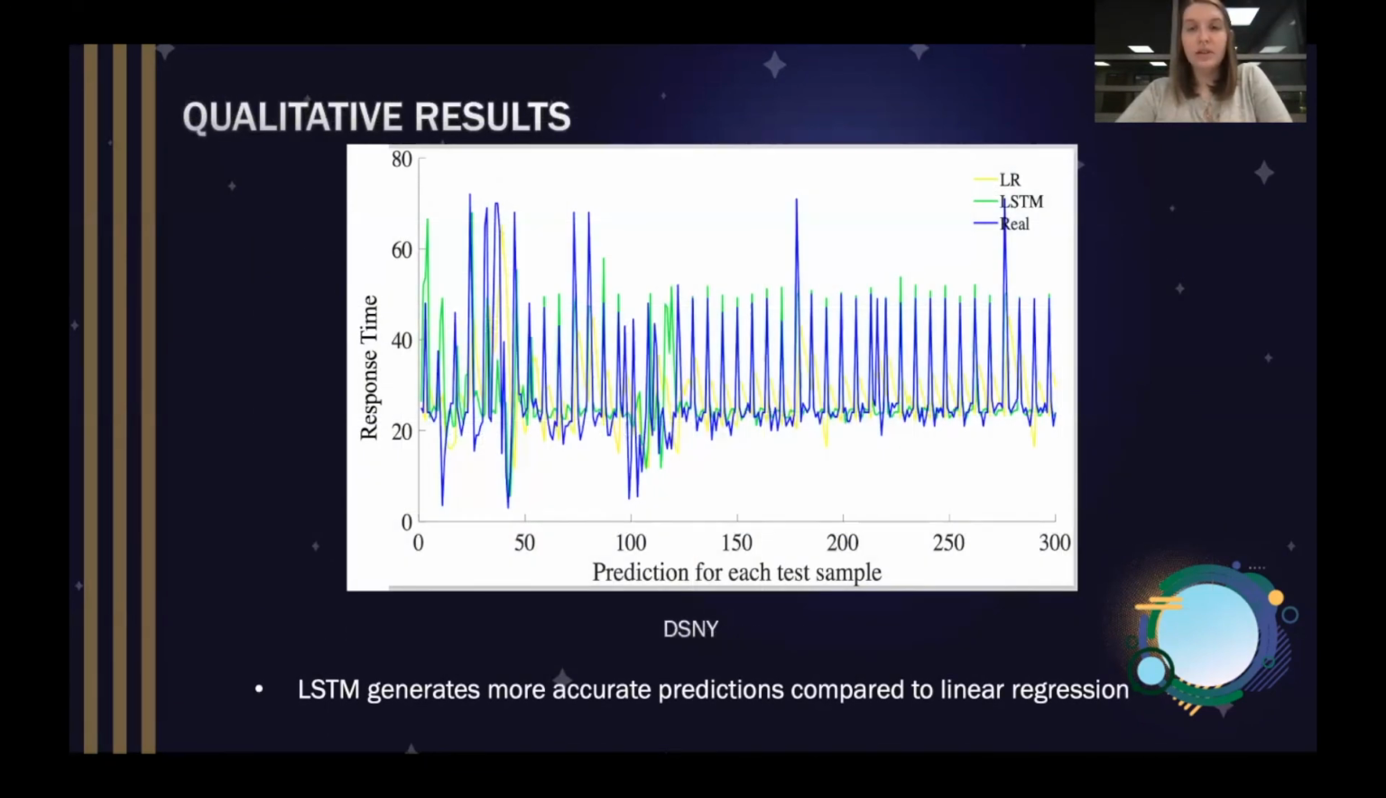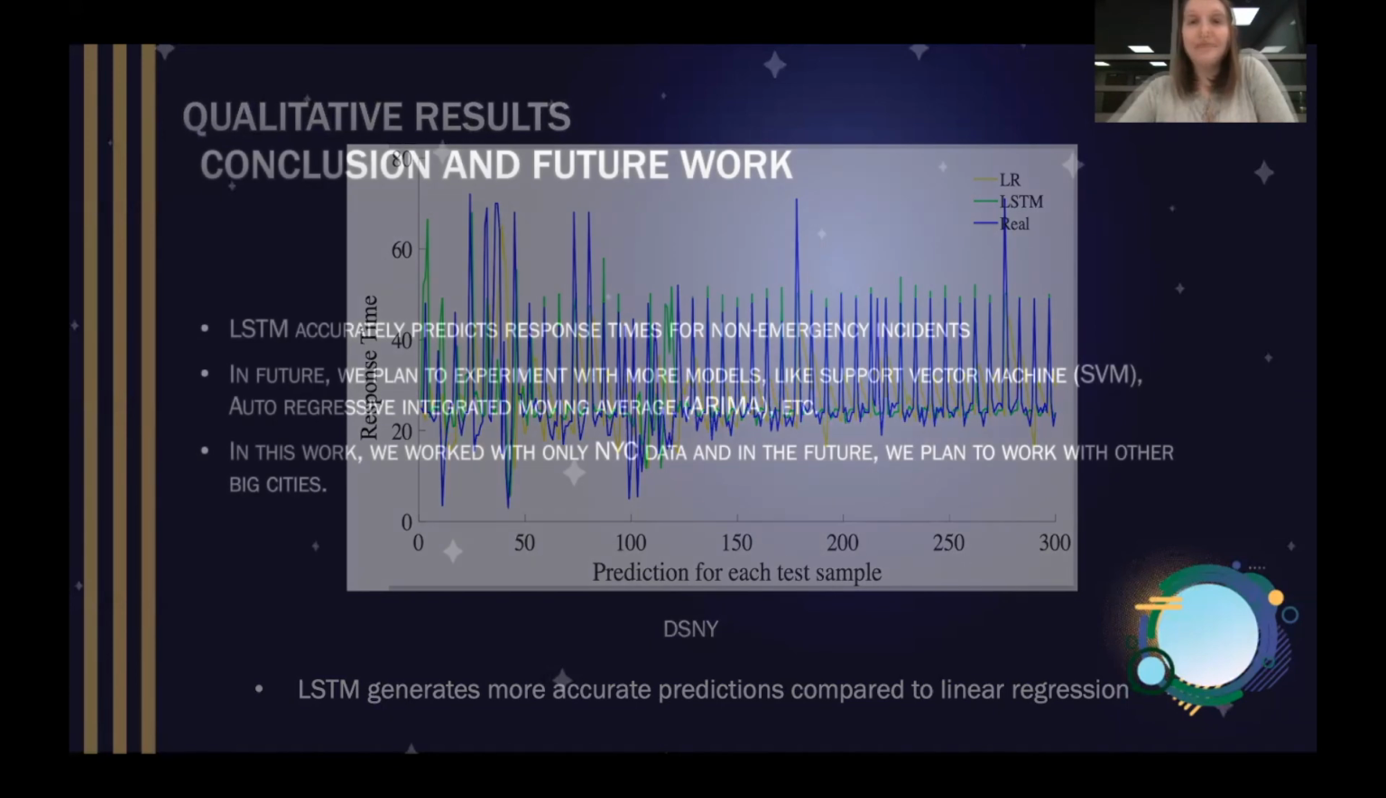This graph shows the actual response times and the predicted response times for LSTM and linear regression. The actual response times are in blue, the LSTM predictions are shown in green, and the linear regression predictions are shown in yellow. You will see from the graph that linear regression predicts values in the next time step based on what it sees in the previous time step, whereas the LSTM accurately captures the underlying patterns in the data and gives more accurate predictions.